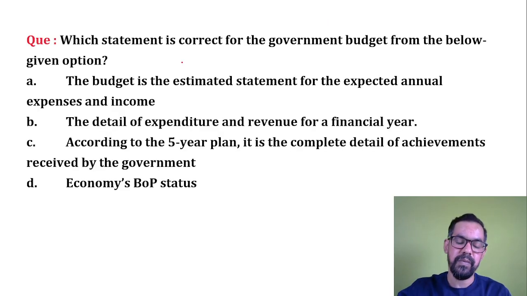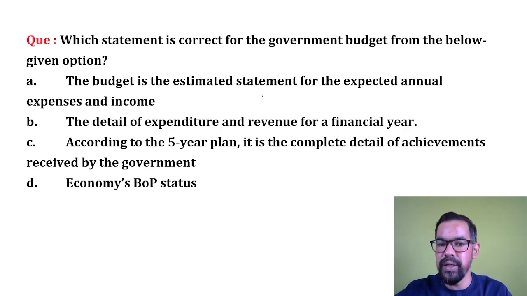Okay, next one. Which statement is correct for the government budget from the below given statements? The budget is the estimated statement of expected annual expenses and income. Correct one.